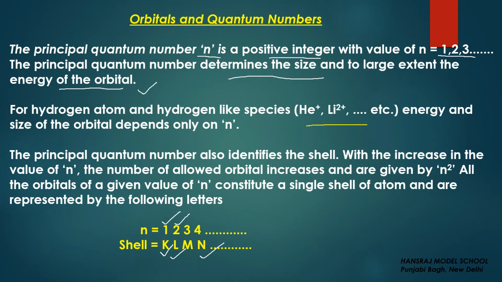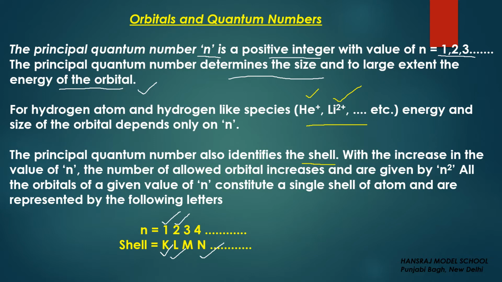It can tell you about the energy and size of the orbital. It will depend, for every species, on the value of small n, the principal quantum number. It tells you the shell number.